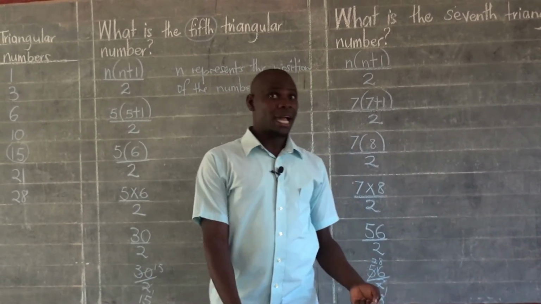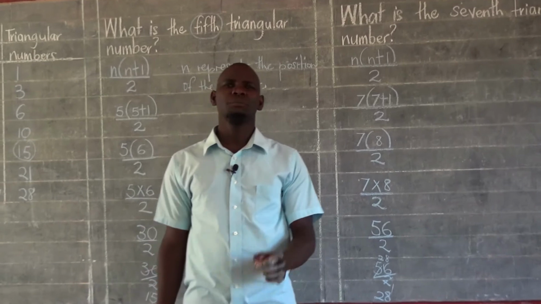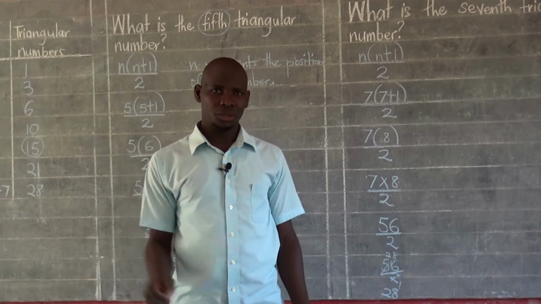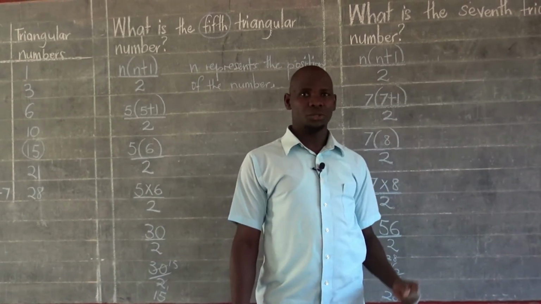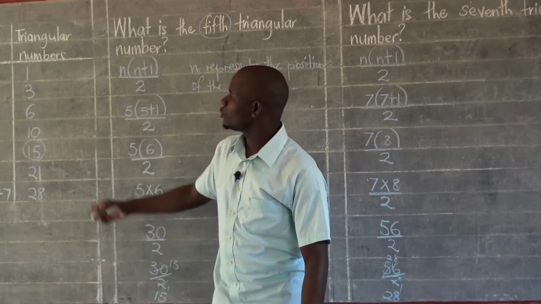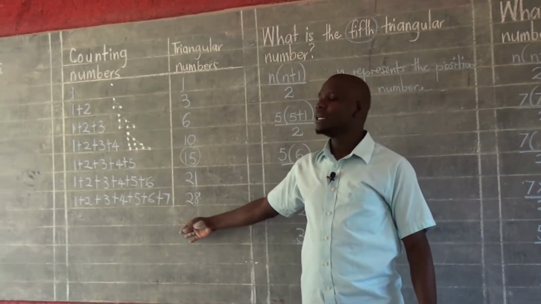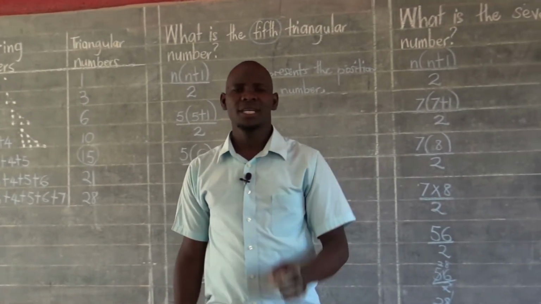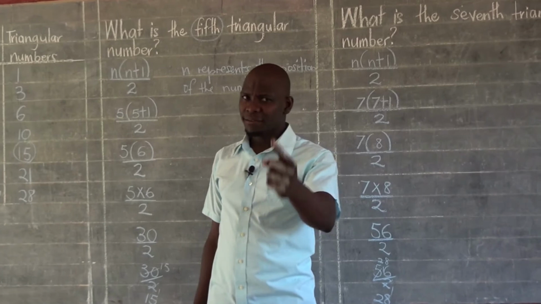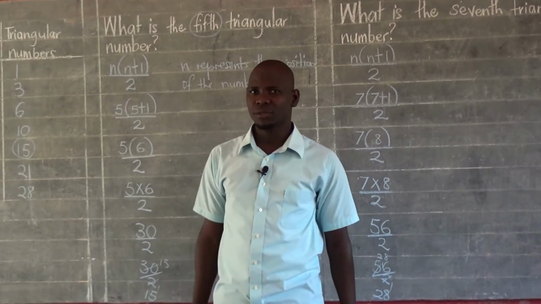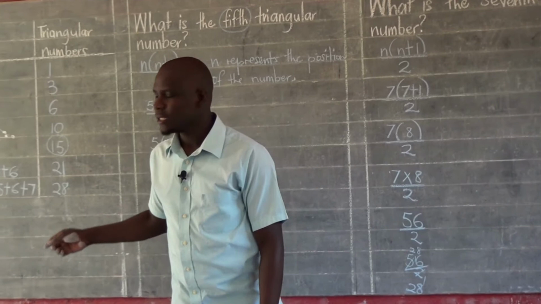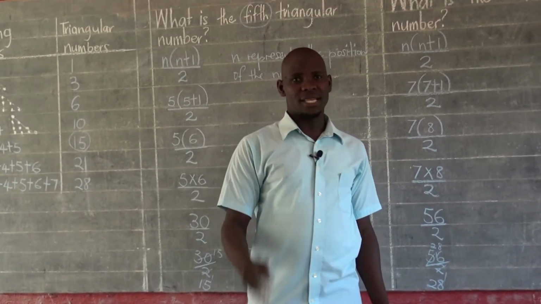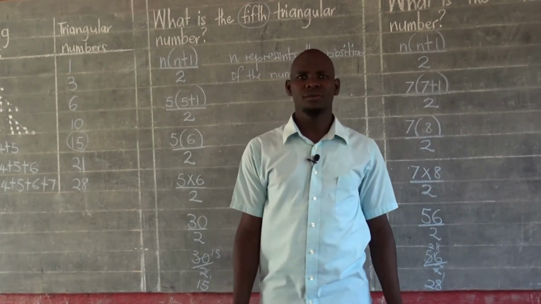Our dear learners, I believe you have understood how to find a specific triangular number in a specific position, even if you are given just the position. And on top of that, you have also known how to use counting numbers to obtain triangular numbers. Thank you so much for being very attentive in today's lesson. I invite you to check out our remaining lessons where we are going to look at square numbers, cube numbers, and lastly integers. Please keep following our lessons.